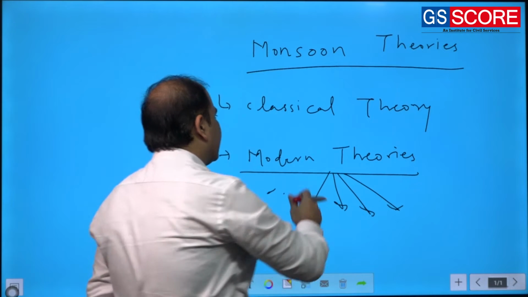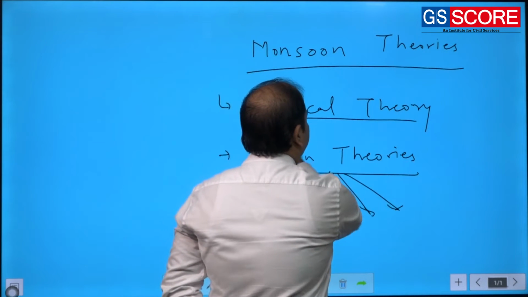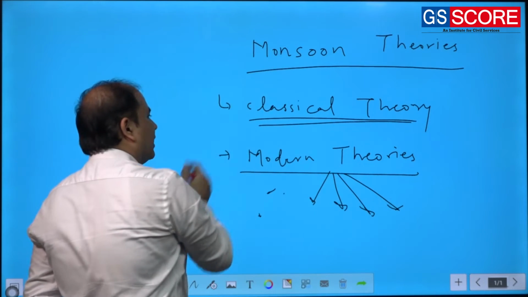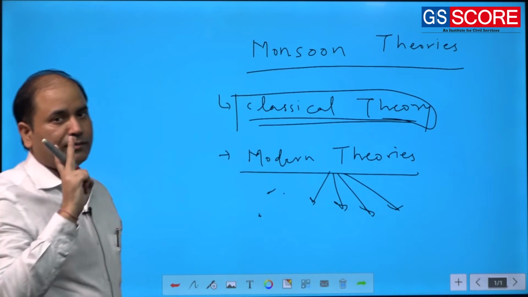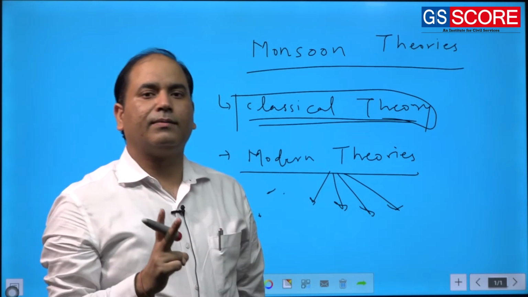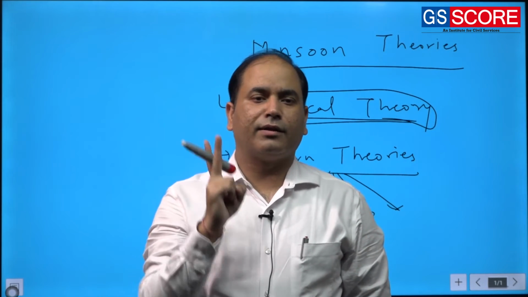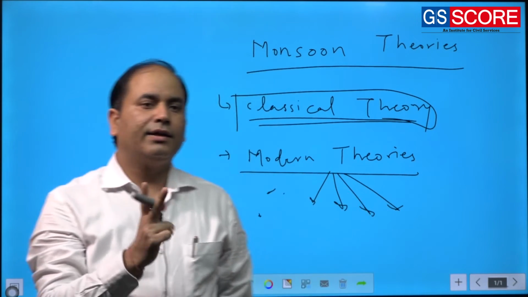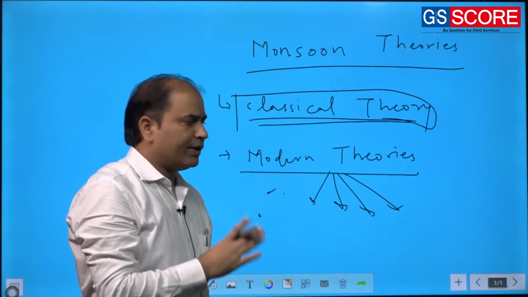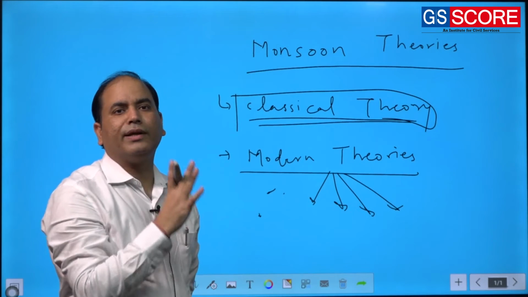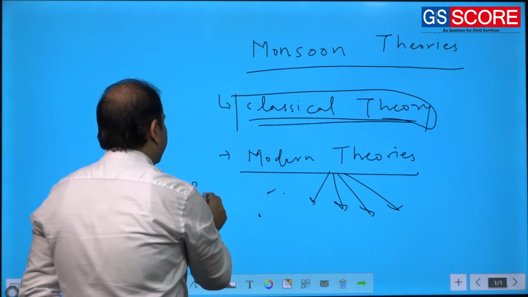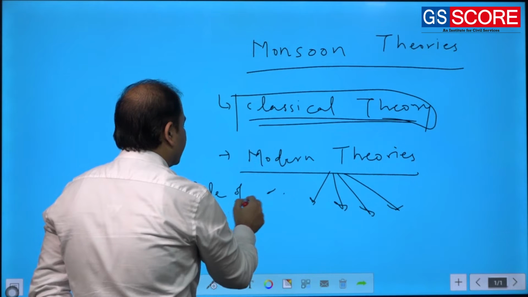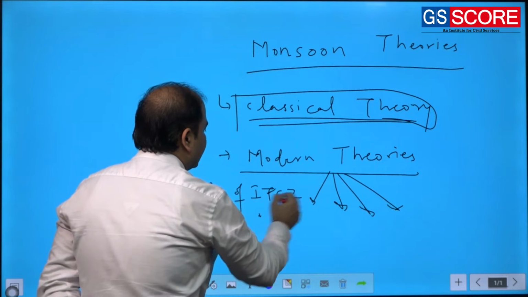As far as classical theory is concerned, the theory given by Halley is part of the classical theory. So under the classical theory, we have only one idea, one concept, that was given by Sir Edmund Halley. In modern theory, we have so many theories, but one of them is simply referred to as the role of ITCZ.